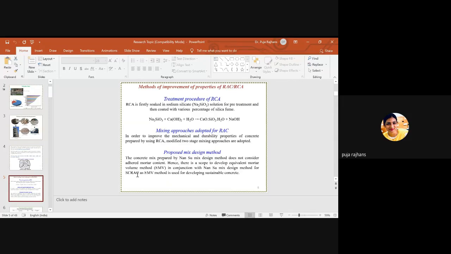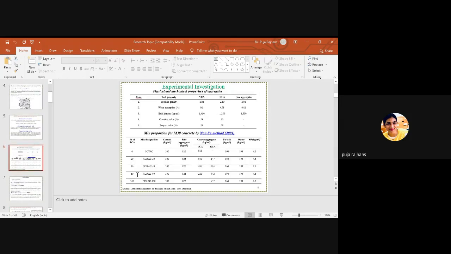So these different types of treatment and different types of mix design we are using to improve the properties or quality of recycled aggregate concrete. Here is my experimental investigation. I have calculated the physical and mechanical properties of aggregates.